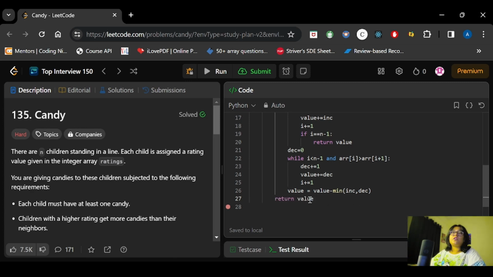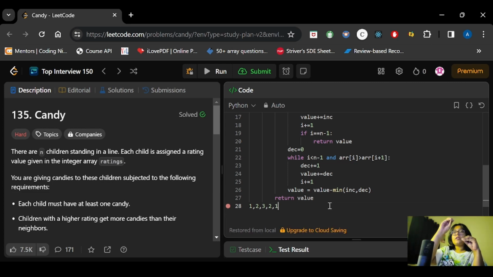Why are we returning this out of the loop? Let's say we started from the bottom and went to the top, and again from the top we are reaching the bottom. Let's say we are going from 1 to 2, 2 to 3, and after that again from 3 to 2, and 1. We incremented and again we decremented, and after reaching the end we need to stop there.